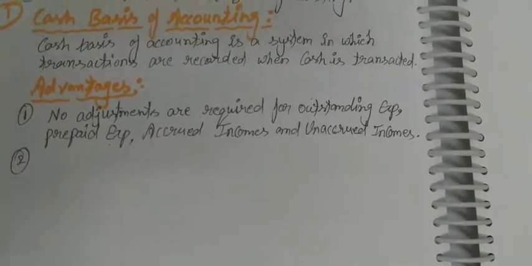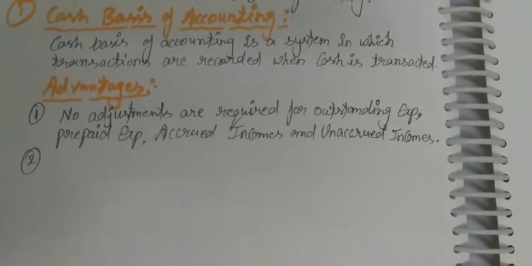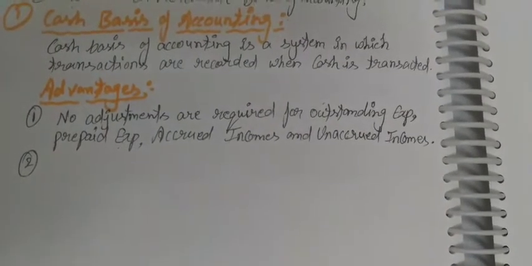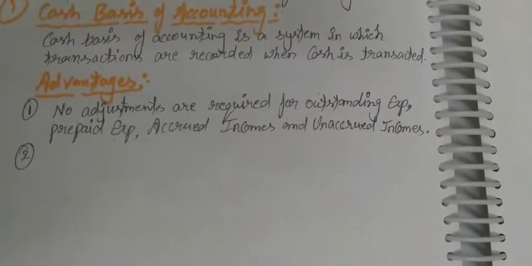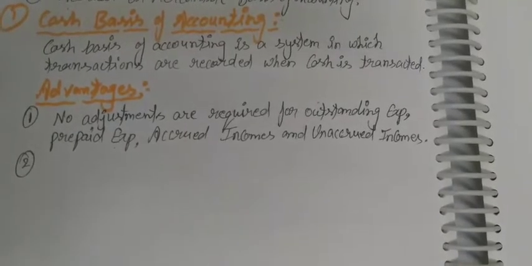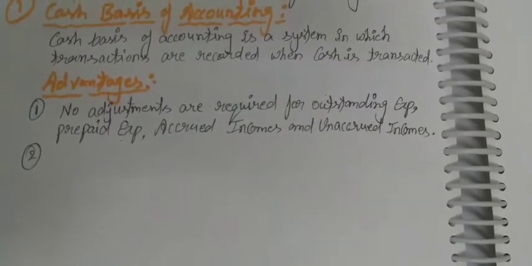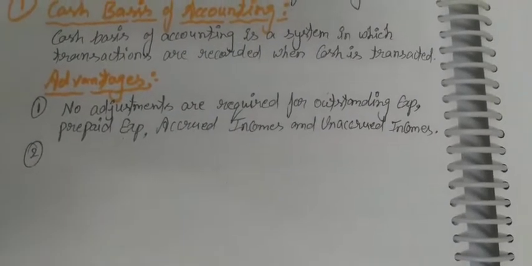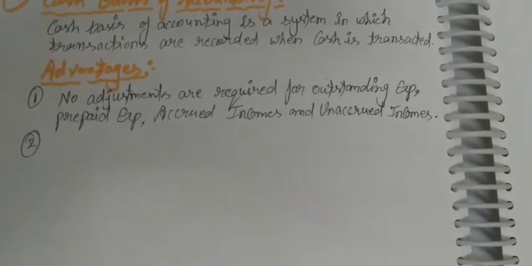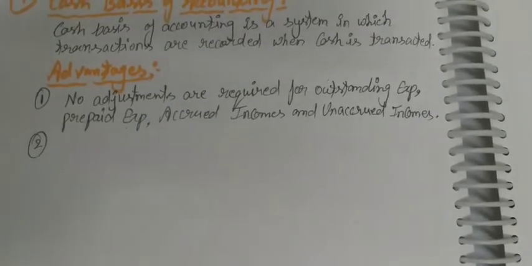If we are doing all transactions in cash in a business, then we don't require more estimations and more judgment, because all the transactions have been done in cash, and that cash will confirm what income we have actually earned during the year or what loss we have incurred during the year.